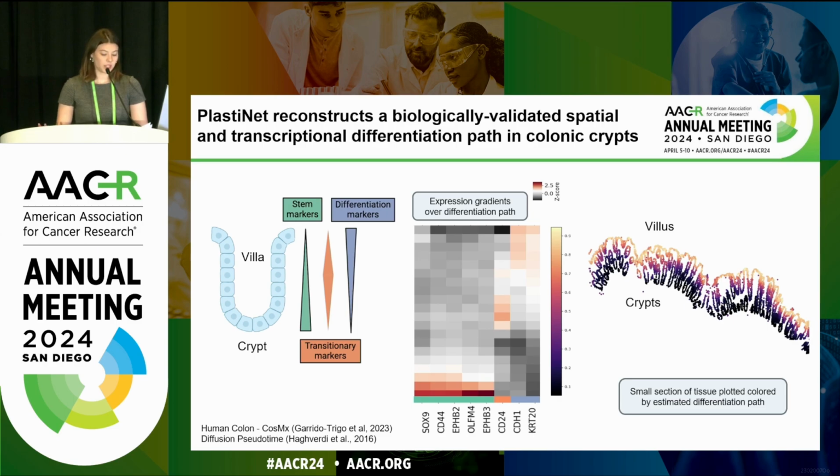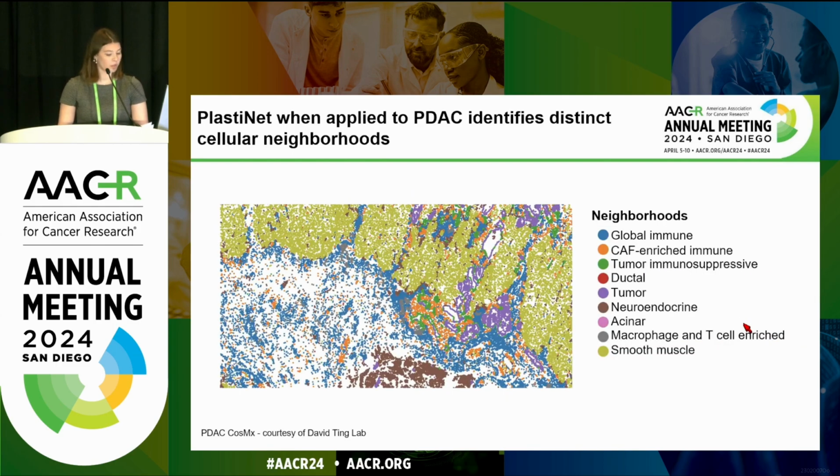We then plot the predicted differentiation path on our spatial data, and we see that there is a clear spatial gradient from the crypt up to the villi, and that PlastiNet is able to reconstruct a differentiation path that makes sense transcriptionally and spatially. So now we move on to apply this to our PDAC data.